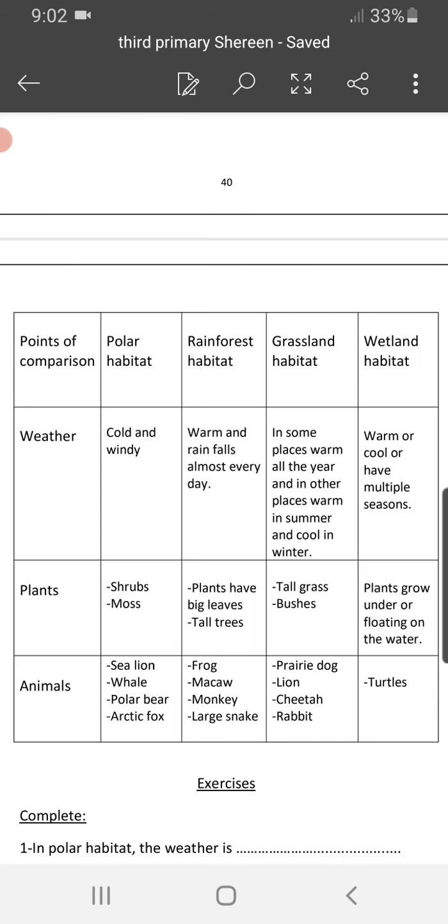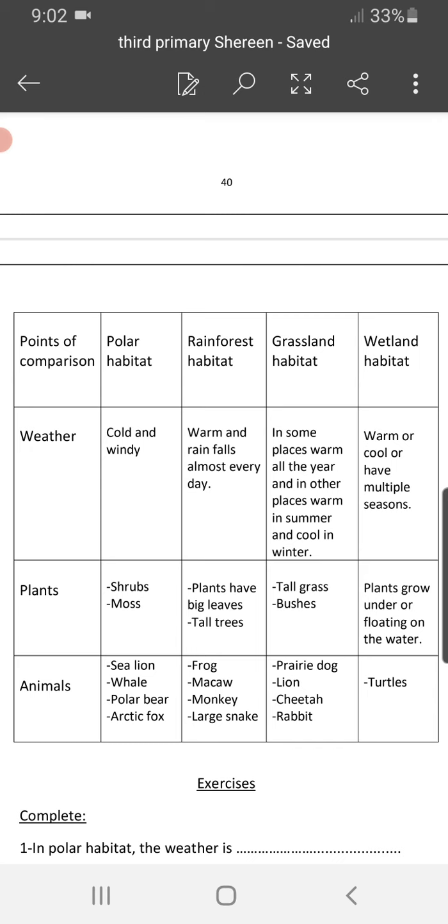Okay, the grassland habitat. The weather of this habitat is warm all year in some places, and in other places warm in summer and cool in winter. I think like Egypt, for example. Okay, in the wetland habitat, it is warm or cool or has multiple seasons.